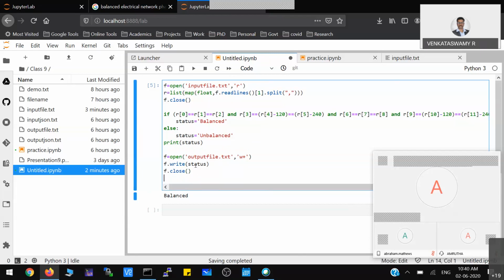So open the file, create that file object, call the write function to write some content in that file, then close it. Then that status will appear in that file.